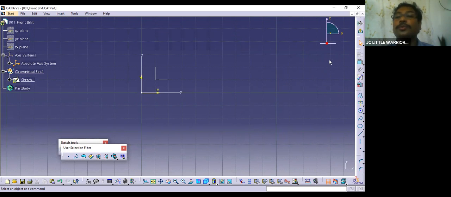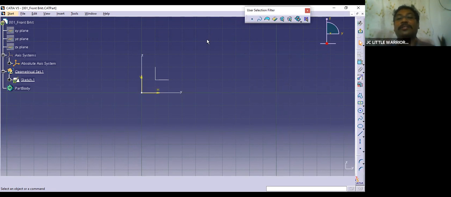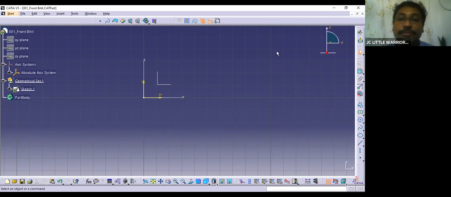Now all the tools available here will be in their proper location, in their original default position whenever you open it. Otherwise they will be in the air randomly, here and there, and you have to search for them.